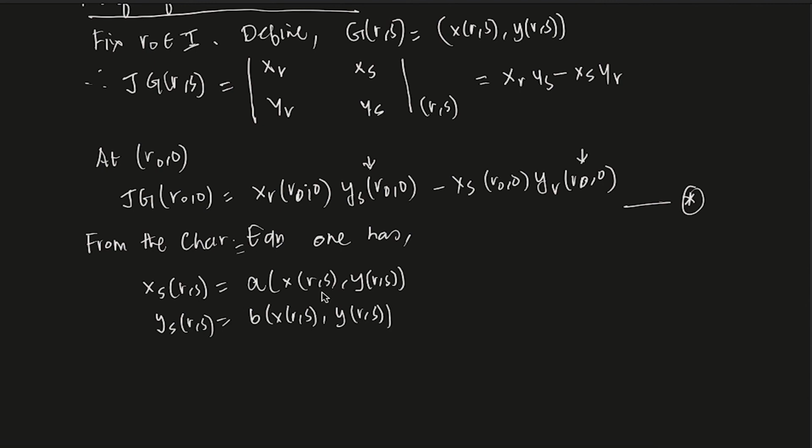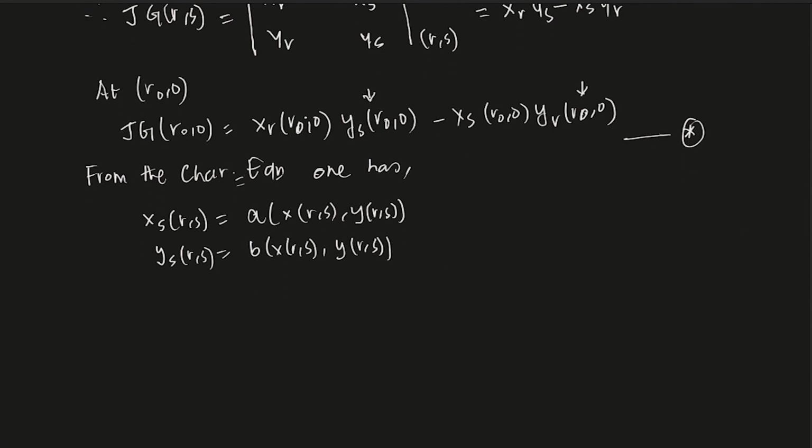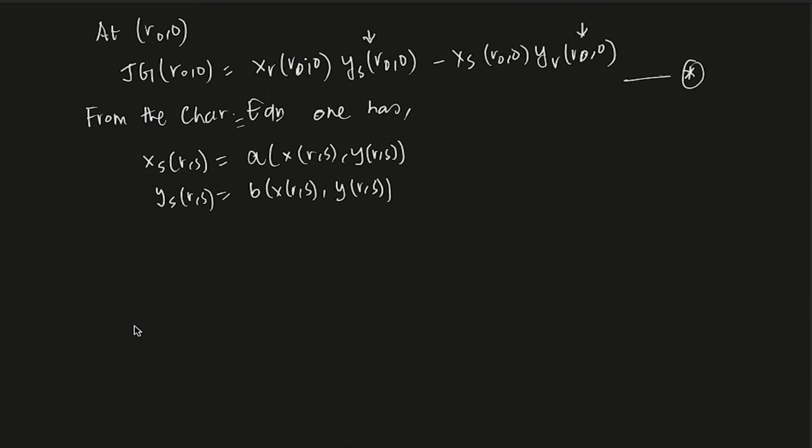Yeah, this is the characteristic equation, if you remember. Now this implies xs of r0 is a of x r0, y r0, and ys of r0, sorry, r naught 0.